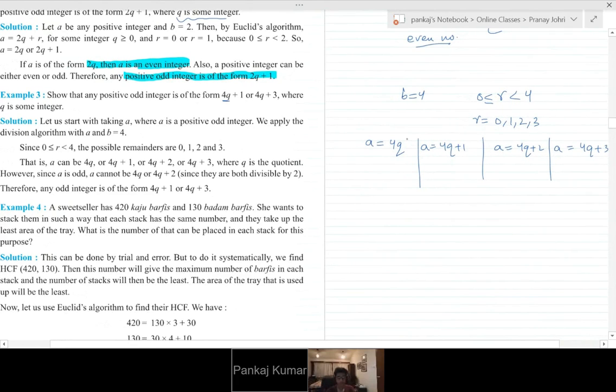4q plus 3. Now we have this 4q, and q is an integer. So is it an even number? Yeah, this is an even number. This is clear. What is just one number more than an even number? An odd number. So this becomes an odd number.